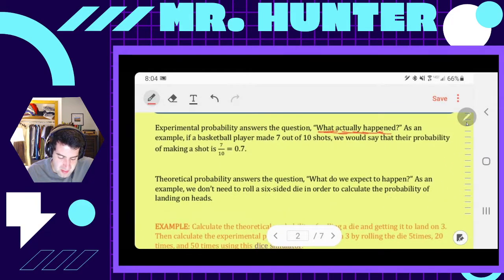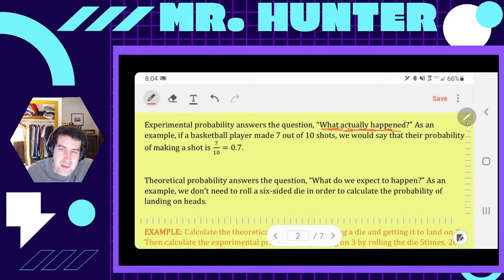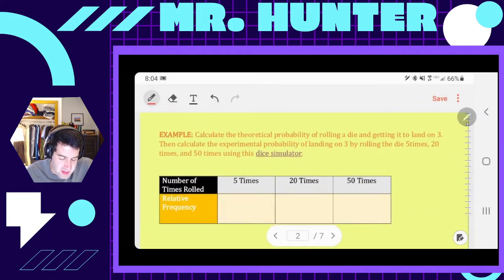But if we were talking about what would happen, how many times would I roll an even number on a die, that is what I would expect to happen. That's called theoretical probability. We're not talking about that. We're talking about relative frequency, which is also called experimental probability. So we're actually going to do something experimental right now.